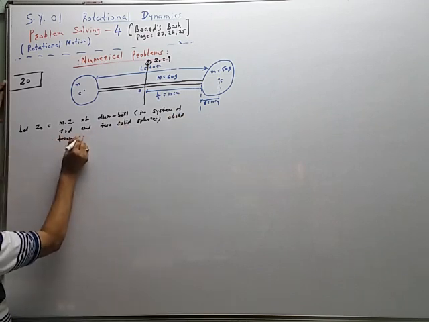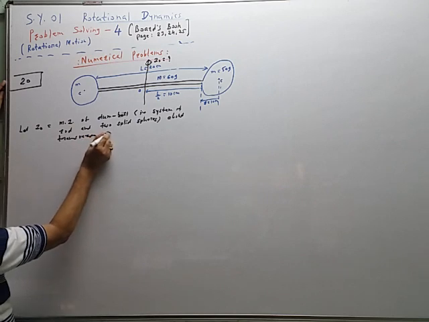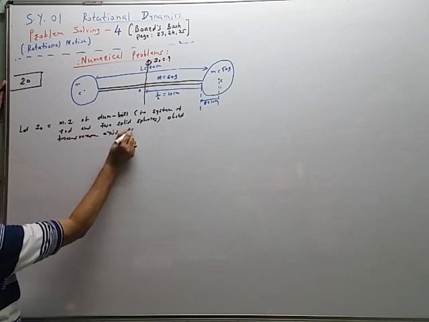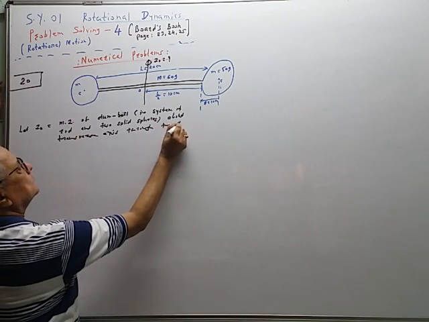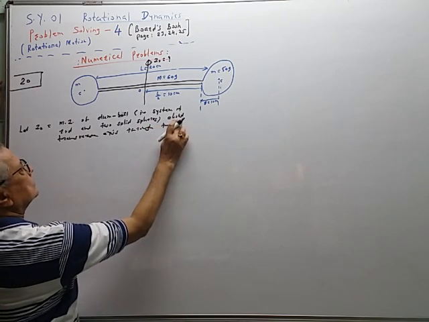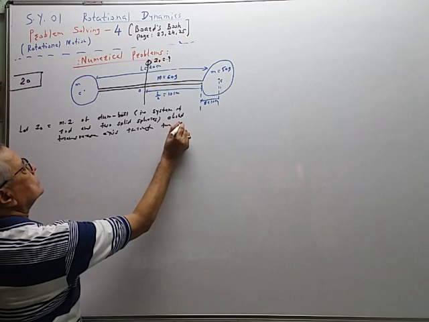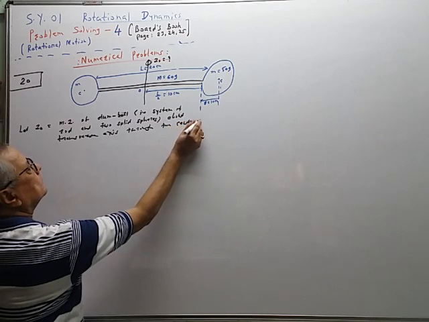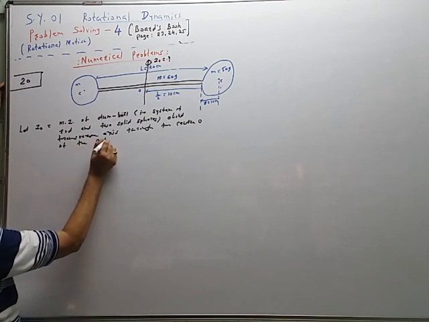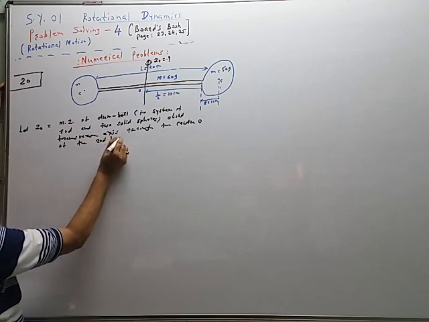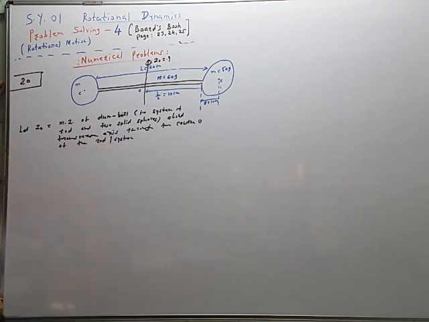Transverse is perpendicular to the length. About the transverse axis through the center O of the rod or of the system, like this.